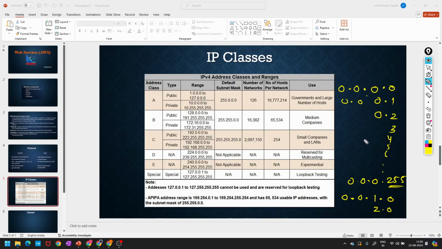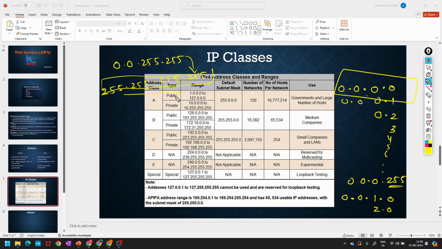Like that, 0.0.255.255. If you use IPs like that, finally it will reach 255.255.255.255. So this is the last IP address of IPv4, and this is the first IP address, correct?